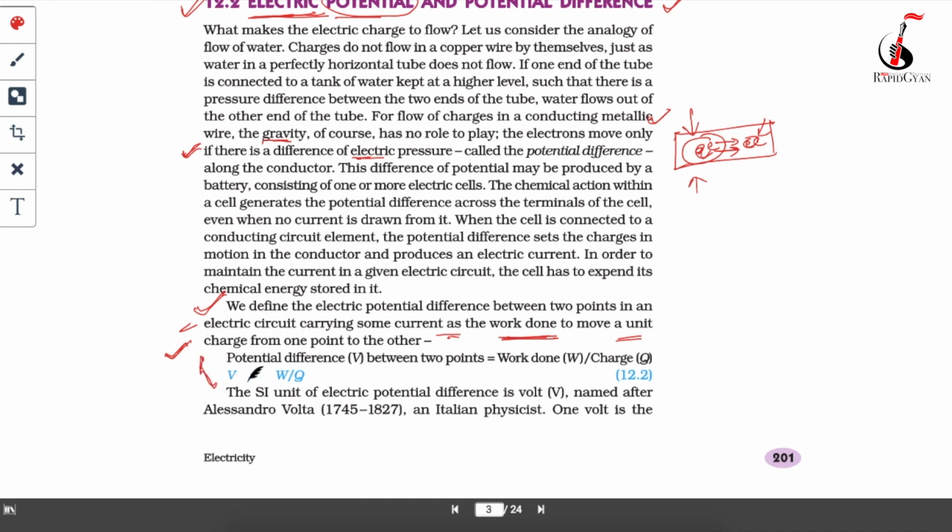The potential difference is denoted with the letter V. The formula for the potential difference is V is equal to W upon Q. W is your work done, and Q is your charge. And what's the SI unit of potential difference? The SI unit of potential difference is volt, which is also denoted with the letter V.